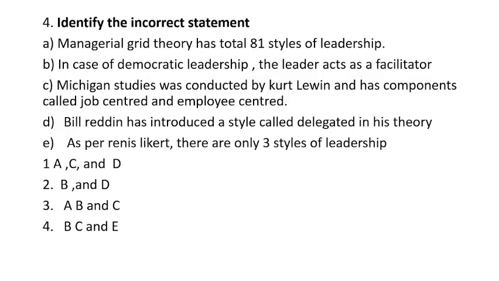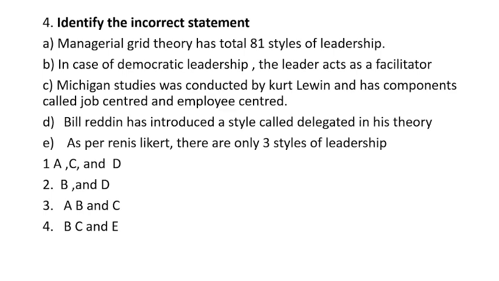Let's see question number 4. Here also you have to identify the incorrect statements. A: Managerial grid theory has a total of 81 styles of leadership. B: In case of democratic leadership, the leader acts as a facilitator. C: The Michigan studies were conducted by Kurt Lewin, and the components are job centered and employee centered.